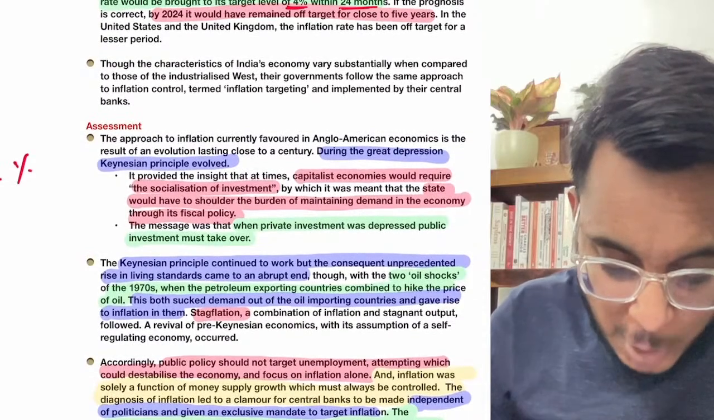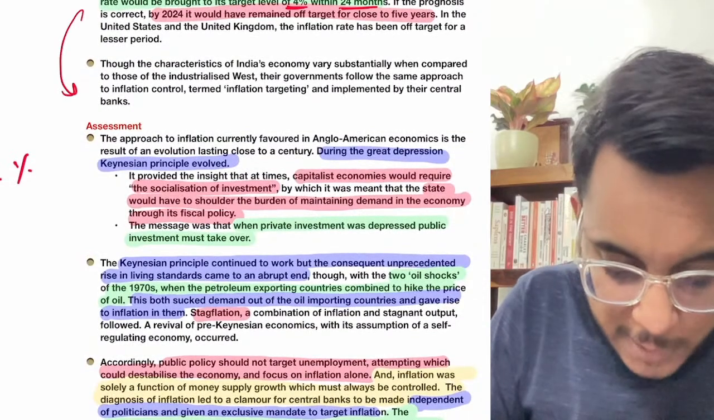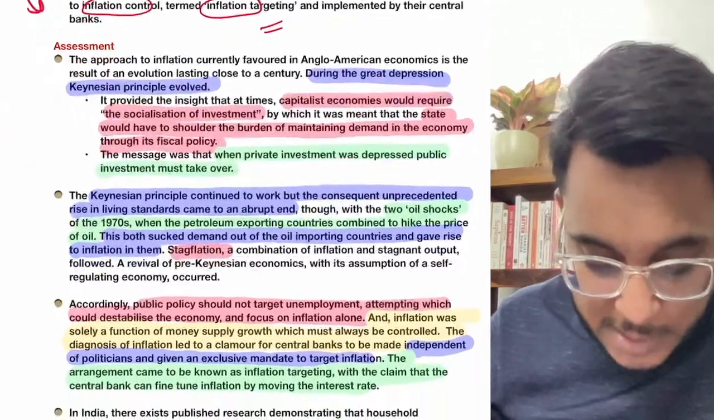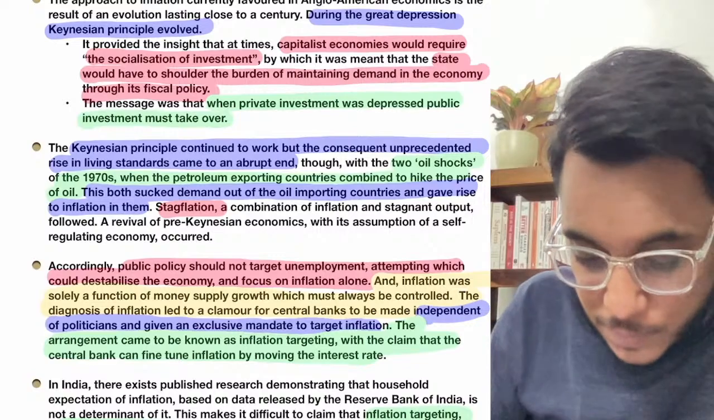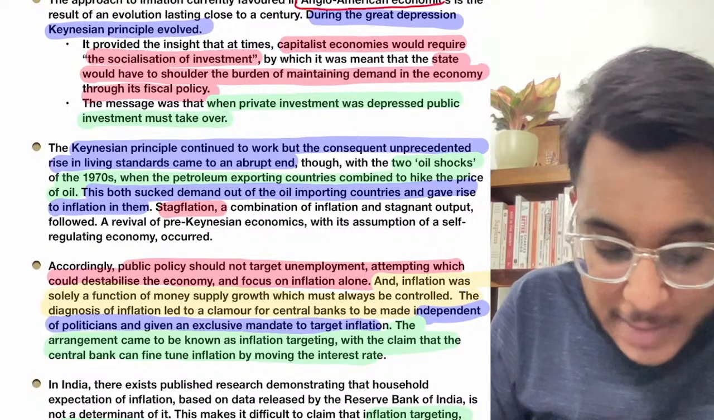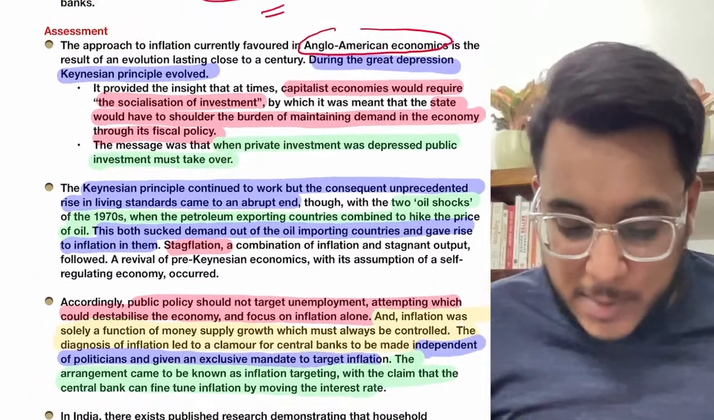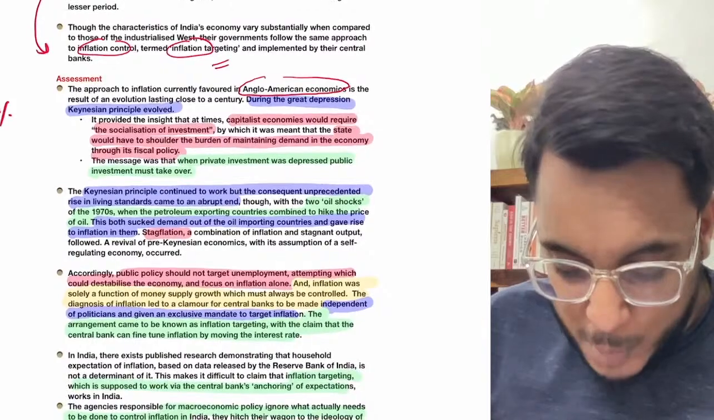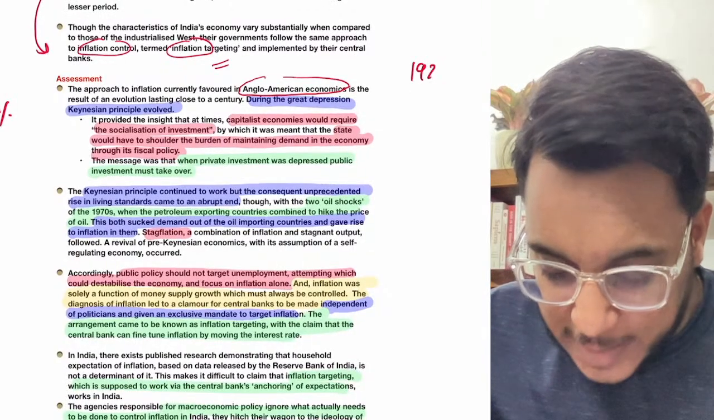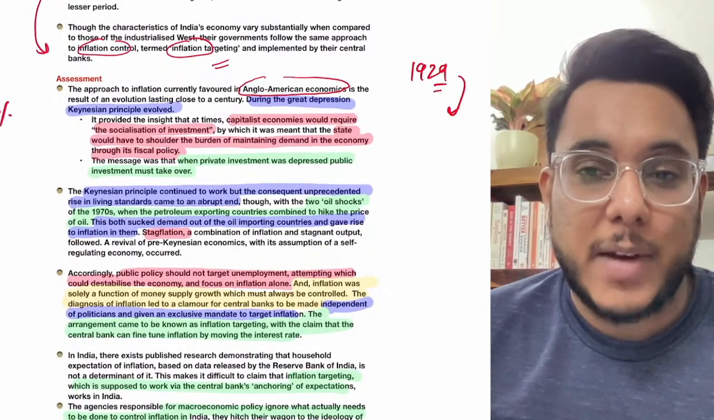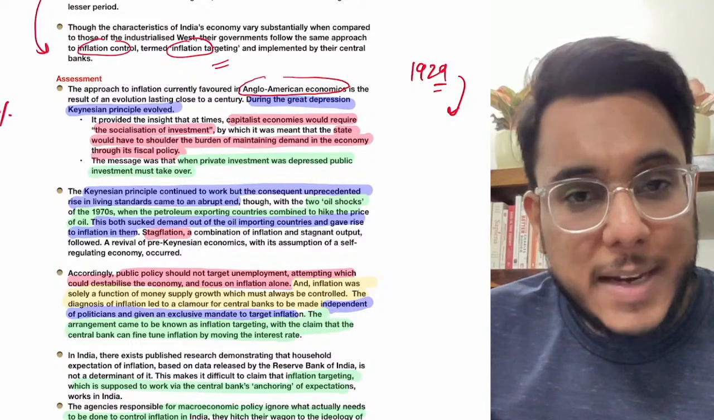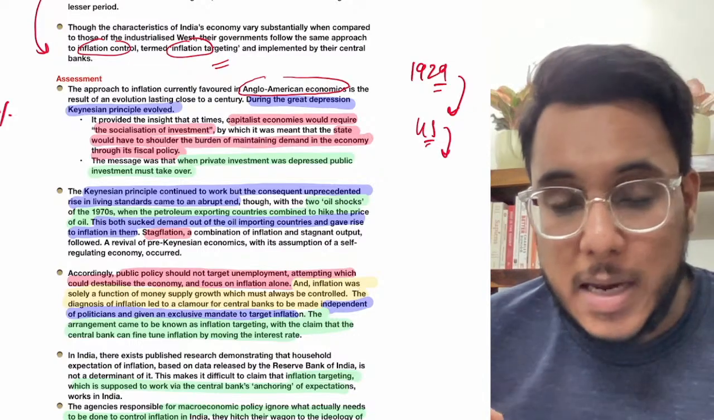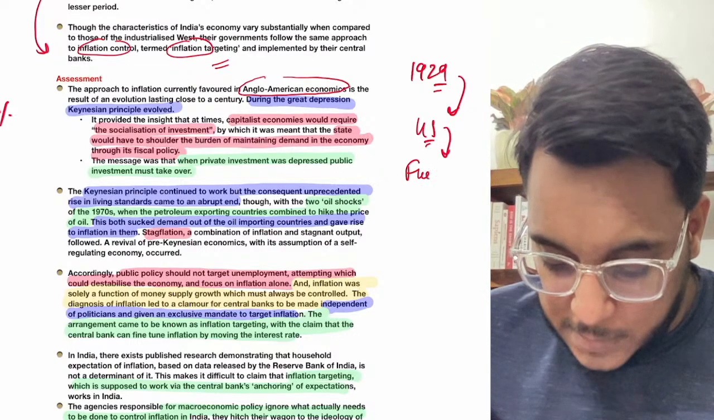Now, guys, understand that when we talk about inflation, we have focused on inflation control, inflation targeting. This approach we have learned from the West. Understand that there have been the Anglo-American economies. Now, you might know about the depression of 1929, the Great Depression of 1929. Before the 1929 depression, the USA's economy was being driven by free market economics.